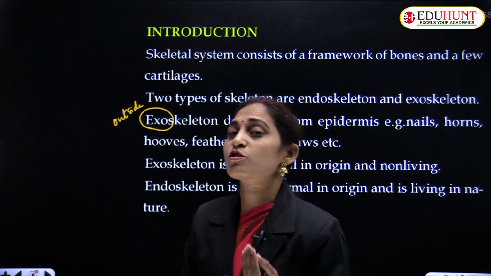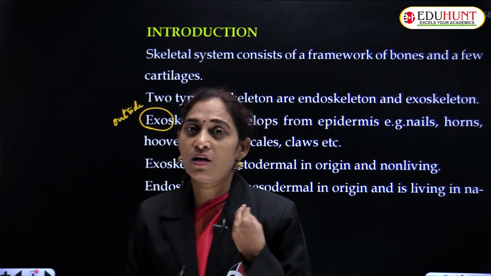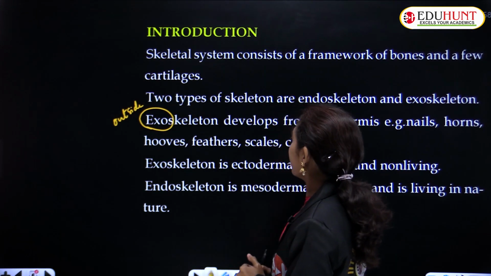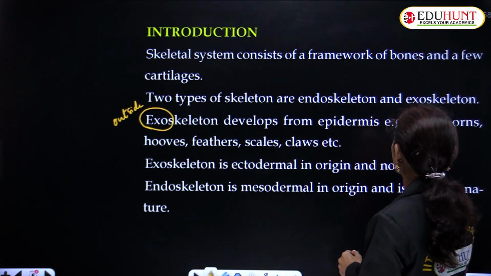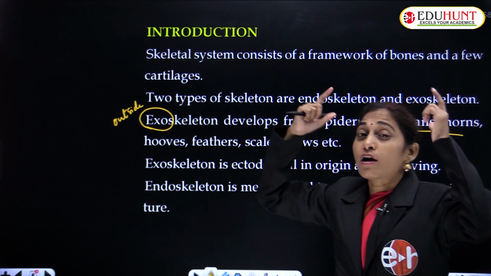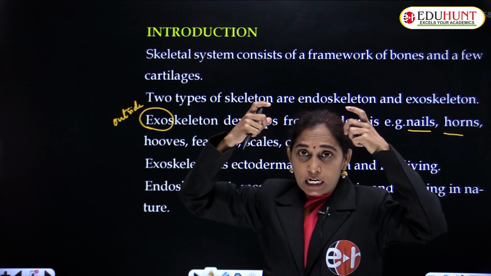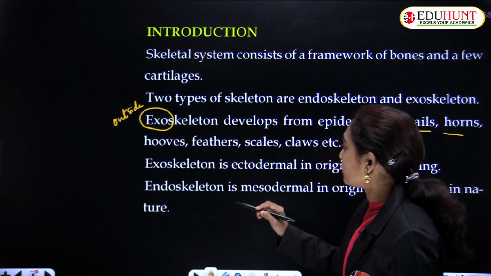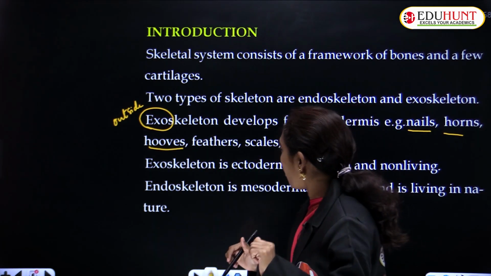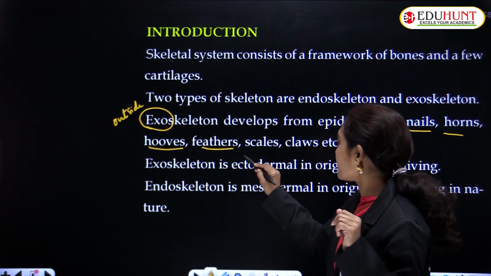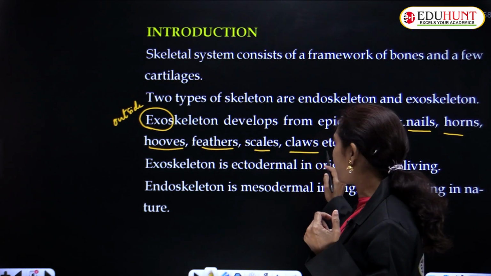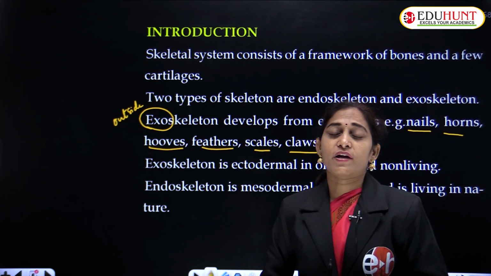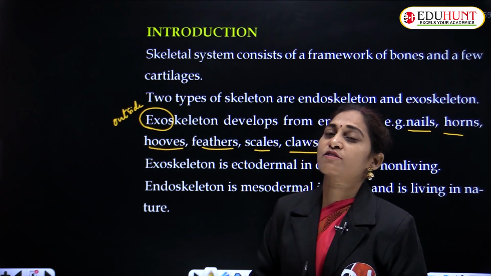So it is produced by the ectodermal part. So the origin of exoskeleton is ectodermal origin. You can see several examples like nails and even horns of cow, bullock, buffalo, and goat. Horns we can give as examples. Hooves of a horse, feathers of birds and scales of fish, claws of birds and animals. All these are examples of exoskeletal system and exoskeleton.